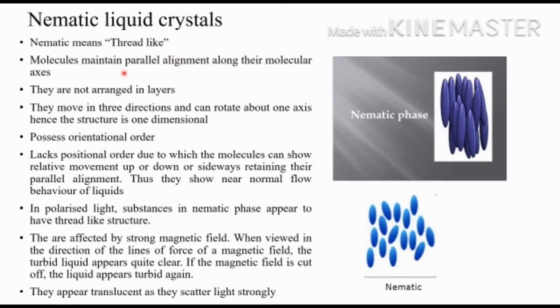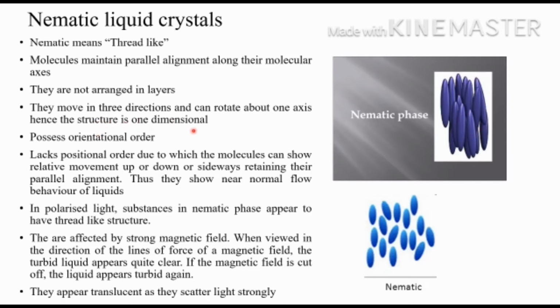Molecules maintain parallel alignment along their molecular axis. So if you are taking this molecular axis, these molecules are arranged parallel, but they are not arranged in layers. They are arranged like soda straws in a cover. How the soda straws are arranged, it's like the structure of nematic phase. So nematic means thread-like. Here the molecules are arranged parallel, but they are not arranged in layers.